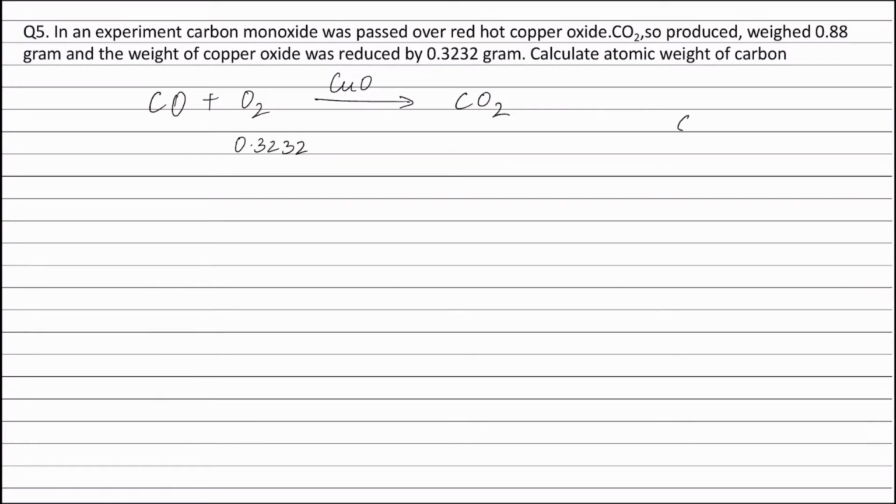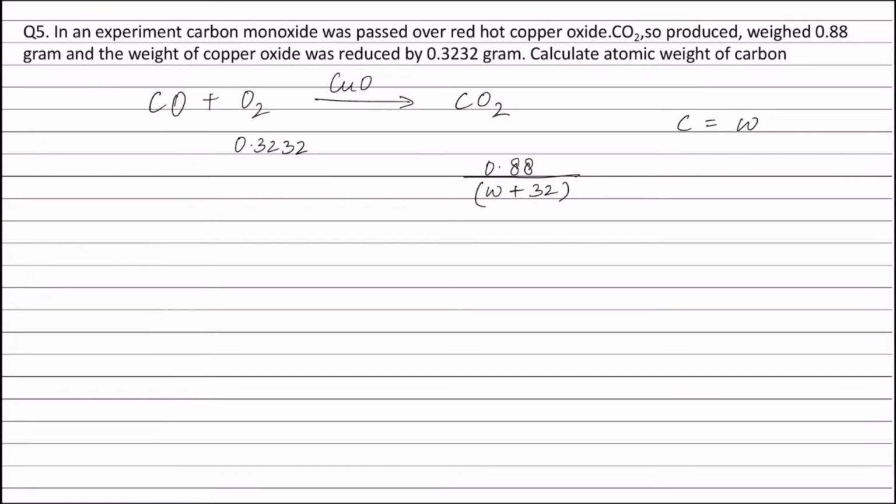Let the atomic weight of carbon be W grams. Weight of carbon dioxide produced is 0.88 grams. Therefore, moles of carbon dioxide produced is equal to weight of carbon dioxide, that is 0.88 grams, divided by molecular weight of carbon dioxide, which is equal to W plus 32 grams.